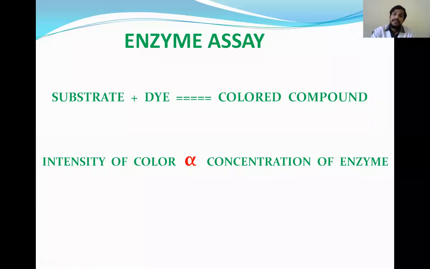So when we add the reagent, the enzyme combines with the substrate to form a new product, and that product will combine with the dye to form a colored compound. We assess the intensity of the colored compound for estimating the concentration of the enzyme, and by which we can in turn estimate the concentration of the substrate. In this way, we use the enzyme for estimating different biochemical parameters, which is known as enzyme assay.